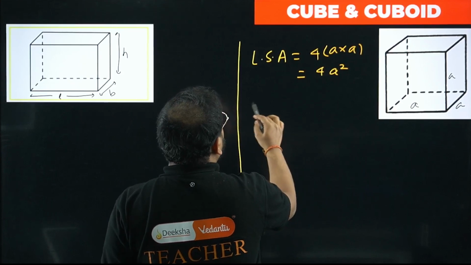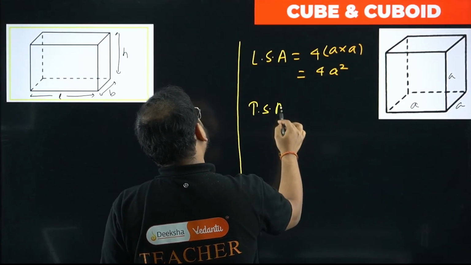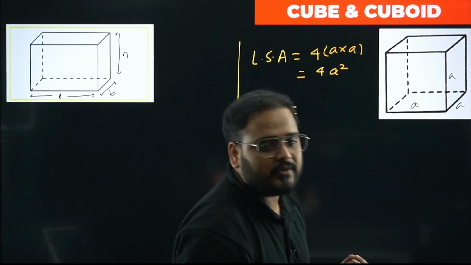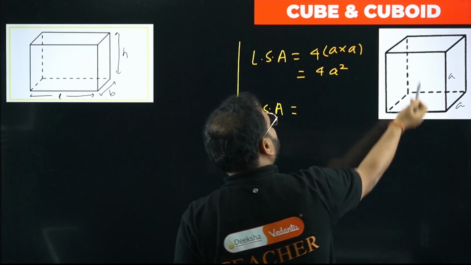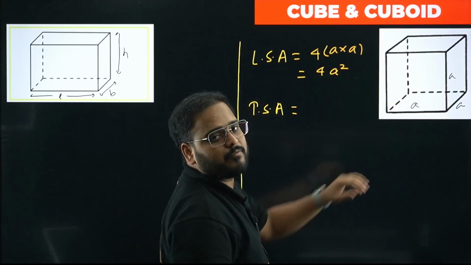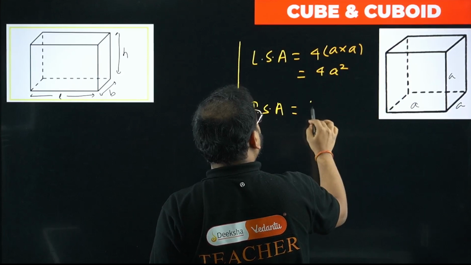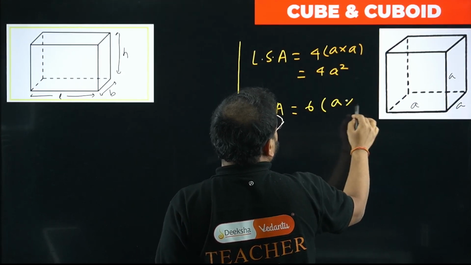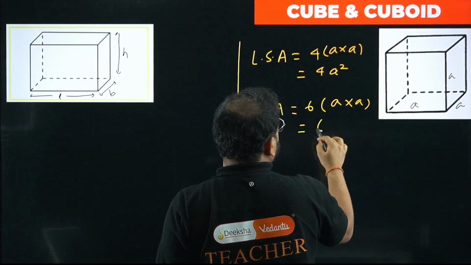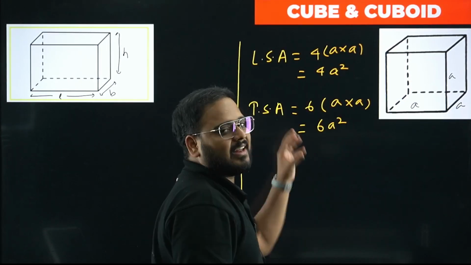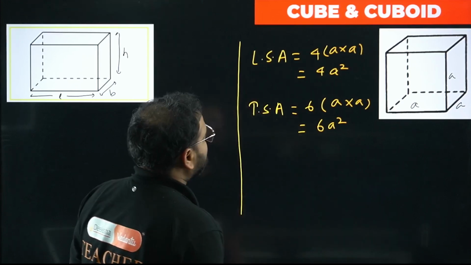Same way, when I talk about TSA, total surface area of the cube, what will it become? We have to include the top and the bottom as well, meaning the floor and the roof. Check this out. The total will become 6 now. Again, these are all squares, so 6a square. Their area will be in square units. Okay, so that's all right.